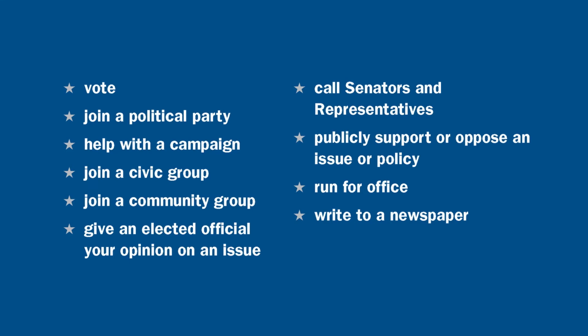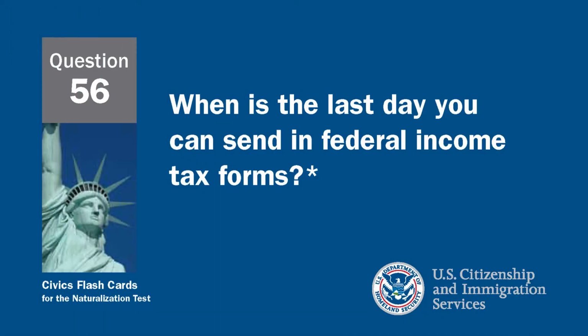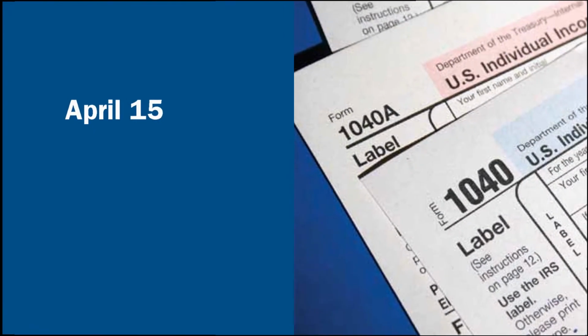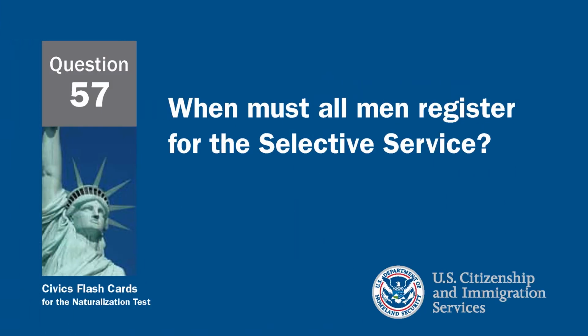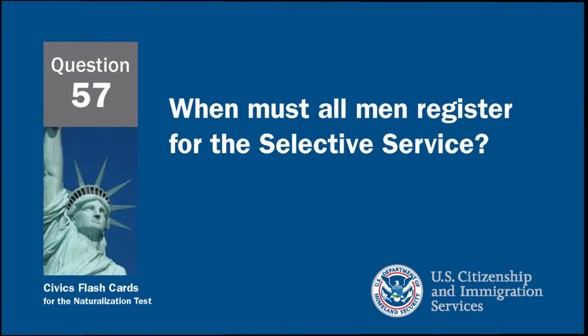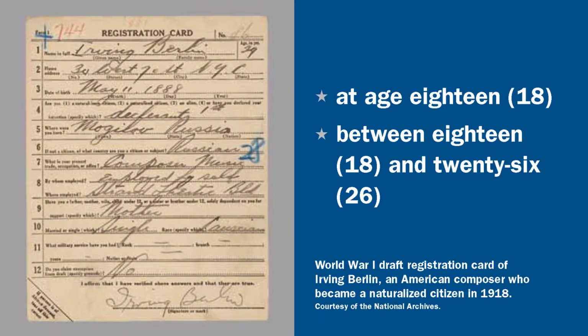When is the last day you can send in federal income tax forms? Federal income tax forms need to be sent in by April 15th. When must all men register for the Selective Service? All men must register for the Selective Service at the age of 18.